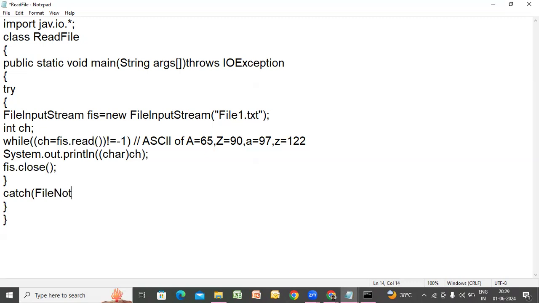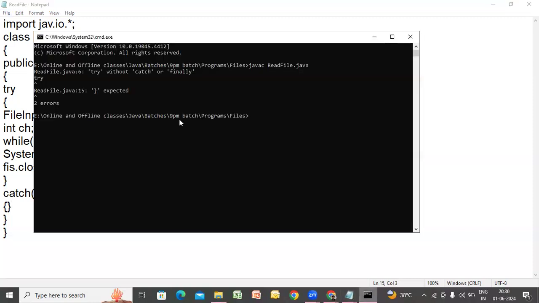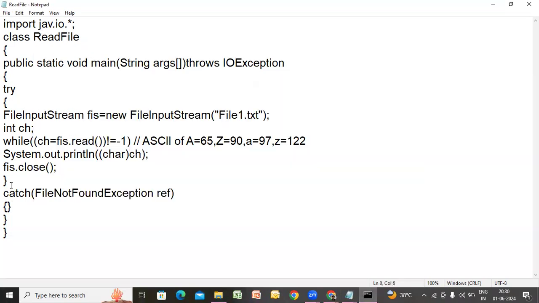We have not dealt, I think, with this kind of program, but here we are getting one more exception class, that is FileNotFoundException. If the file is not there, FileNotFoundException. This is the only exception which is matching. So you take some reference here. You need not put any code. You can leave it also, no issue. That's it. Now it will come fine. So that is a mistake it is showing. You can see, try. Brace expected. Try is closed here. After that, catch block. Right. Now everything is good.